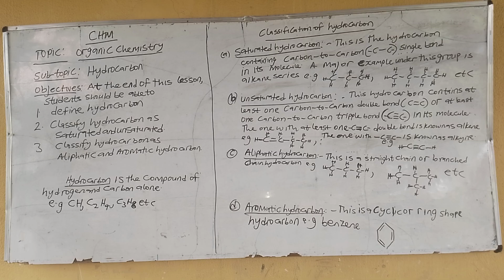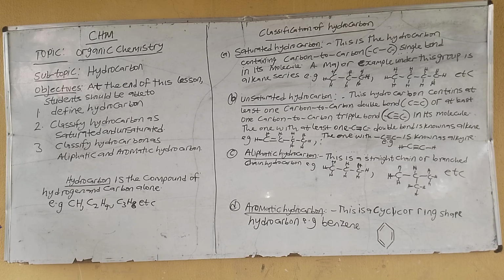So, hydrocarbon is the compound of hydrogen and carbon alone. So anytime you are asked to define that in any exam, maybe you are going to write an exam such as WAEC, NECO, or NAPTEP, and you have a question where you are asked to define a hydrocarbon, just say hydrocarbon is the compound of hydrogen and carbon alone.